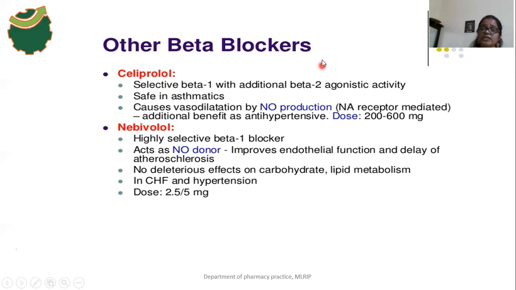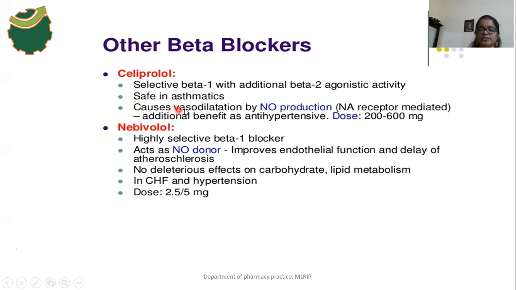Additionally, it has beta 2 agonist activity, so the drug is safe in asthmatic patients. Why is it safe? Because beta 2 agonist action causes dilation, so the drug is safer in asthmatic patients.